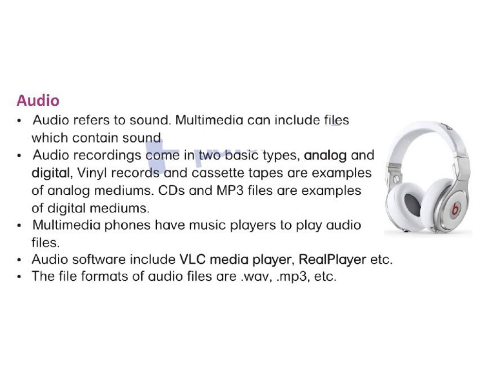The next element is audio. Audio basically refers to sound. Multimedia can include files which contain sound. Audio recordings come in two basic types, analog and digital. The vinyl records, I'm sure you have never seen a vinyl record. It is a kind of disc that was used in earlier times. It was a magnetic type, and cassette tapes, that is also a magnetic device. These are examples of analog mediums. CDs, MP3 files are examples of digital medium, and all these are examples of audio multimedia files.